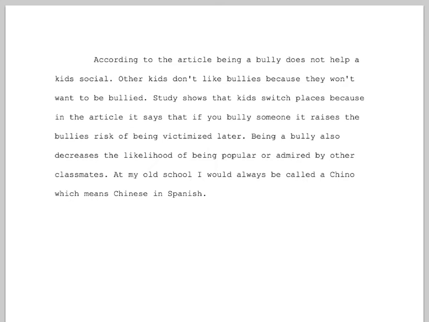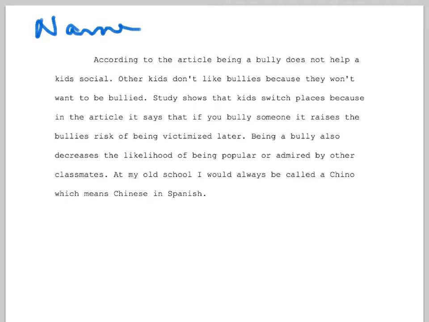The first thing I noticed, and I like the way that your paragraph builds, you follow the format nicely. There's some missing words and some grammatical errors and some places where I think you can be even more specific. But the very first thing I notice is that you need to write your name at the top just so I know who you are. So write your name up at the top.